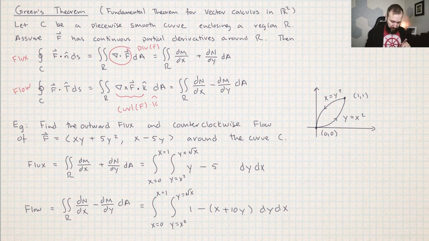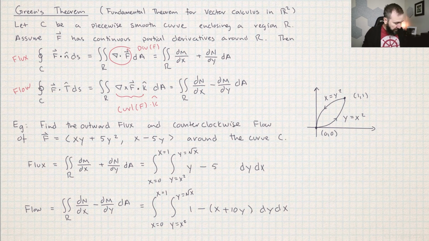What about the other one though? Now del n del x. This one is n, so I'm taking the x partial derivative this time. That goes away, and the x partial derivative of x is just 1. And then minus del m del y. So I'm taking the y partial derivative of this. That y is going to go away and you're just going to be left with x, and then with the power rule, you move that up front, you get 10y. So I'm going to work out these integrals.